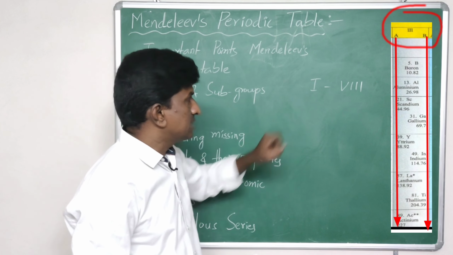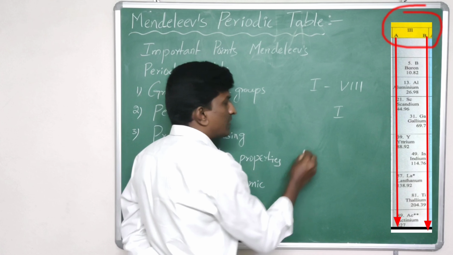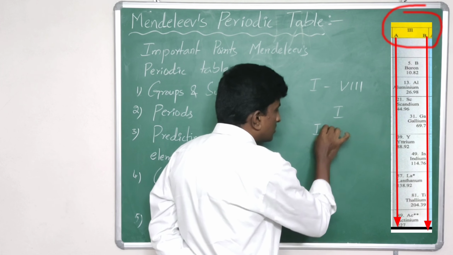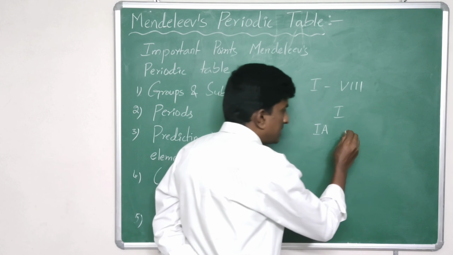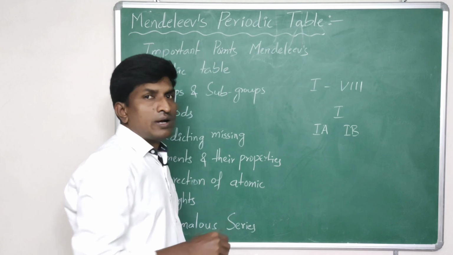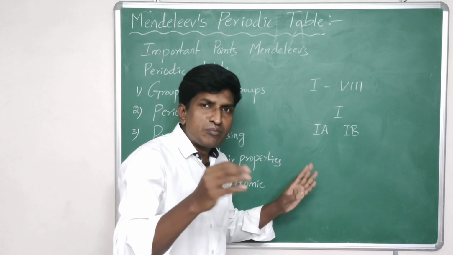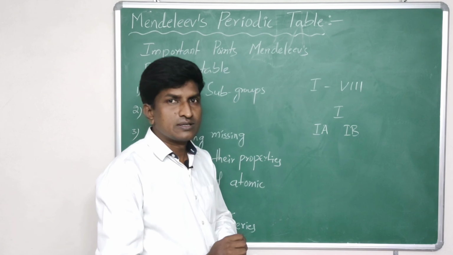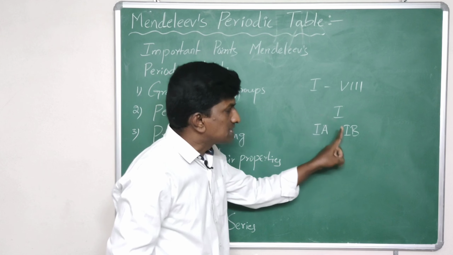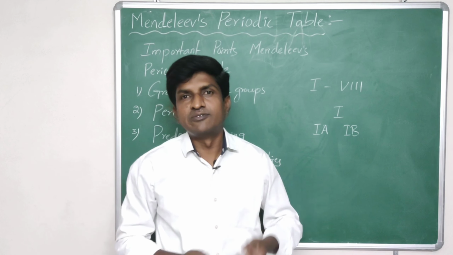For example, let us take the first group. The first group Mendeleev divided into 2 subgroups, that is 1A and 1B. The 1A elements all have similar properties, and the elements in 1A also have similar properties to 1B, but slightly different.